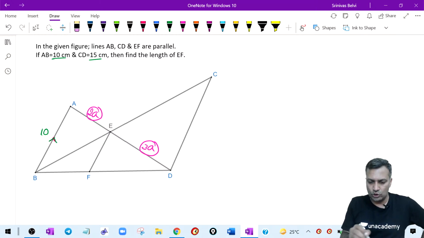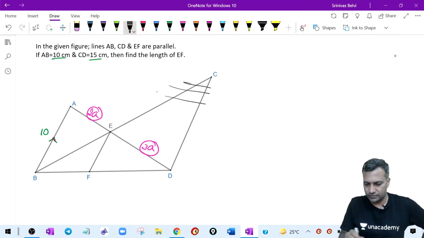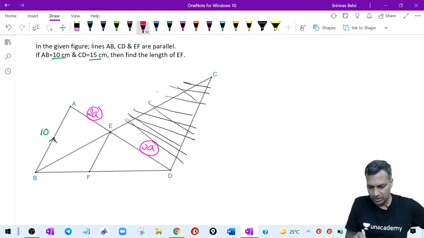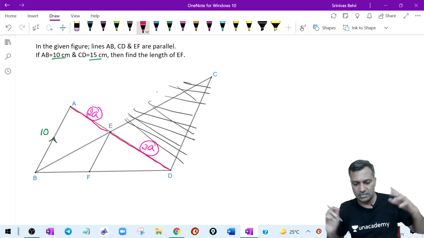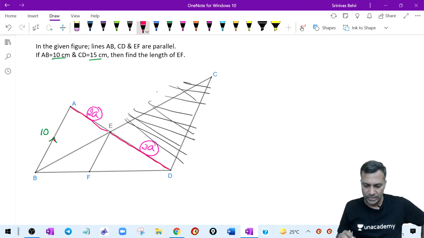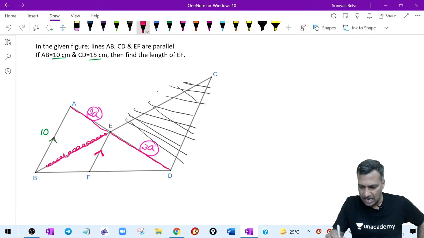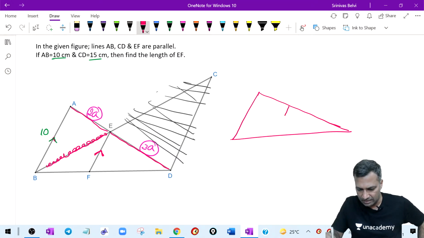Listen. Now what I do, I will knock off this diagram, chop this off. I don't need this. I'm chopping this portion of the diagram. I will retain only the dimension of this line. This is 3A units, and that is 2A units. Totally it is 5A units. I chopped off the top. I don't need this, and I don't need this particular line either. This line is also erased. Now I am seeing this diagram like this. I have a line EF here.